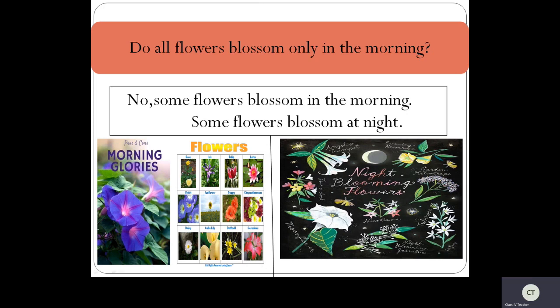Now, next thing, some flowers bloom at night. Yes, some flowers bloom at night. See this flower? Moonflower. This is a moonflower, and some garden flowers and all, and some tuberose. See these tuberose flowers. They slowly blossom during the night. See night blooming jasmine. All these generally bloom during the night time. So they won't show their shining during the morning time. They only glow during the night time. Okay, children, have you ever seen this? Yes, just observe this. Okay.